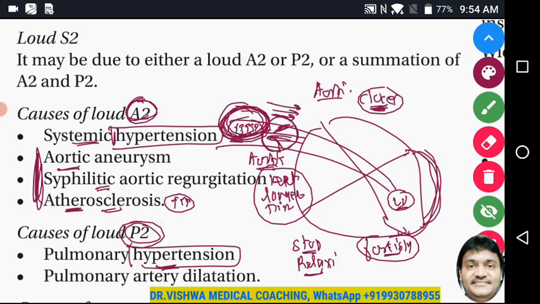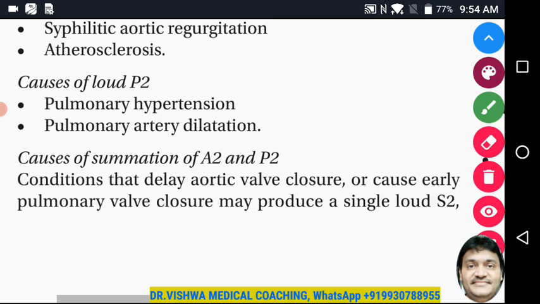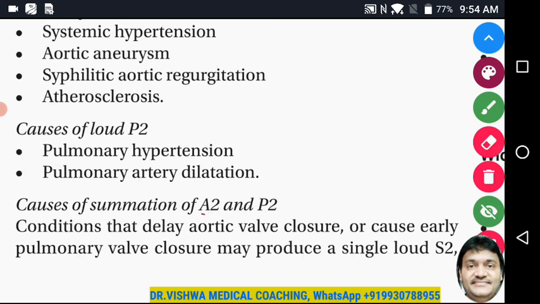So this is what we can understand, that these kinds of things are possible. Loud P2: pulmonary hypertension, pulmonary artery dilatation. And we can also have a summation of both A2 and P2. Conditions that delay the aortic valve closure or cause early pulmonary valve closure produce a single loud S2. It is a possibility.